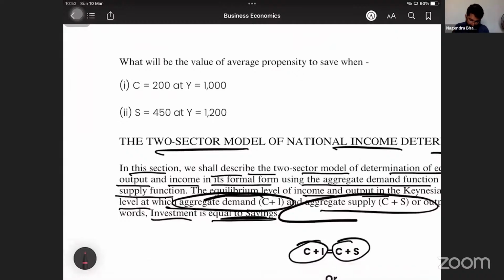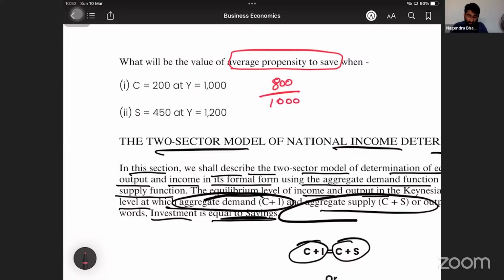What will be the value of average propensity to save when C is equal to 200 and Y is equal to 1000? Obviously, what is the answer? 800 divided by 1000. Average propensity to consume: what is the formula?